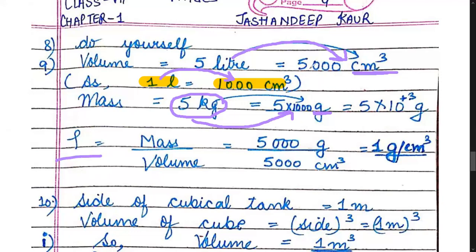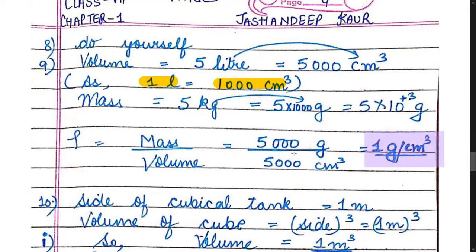Now find density, mass upon volume. So what was mass? 5000 gram. And what is volume? 5000 centimeter cube. So density will come 1 gram per centimeter cube. That will be your density, because 5000 and 5000 will get cancelled and in the numerator it will come 1.